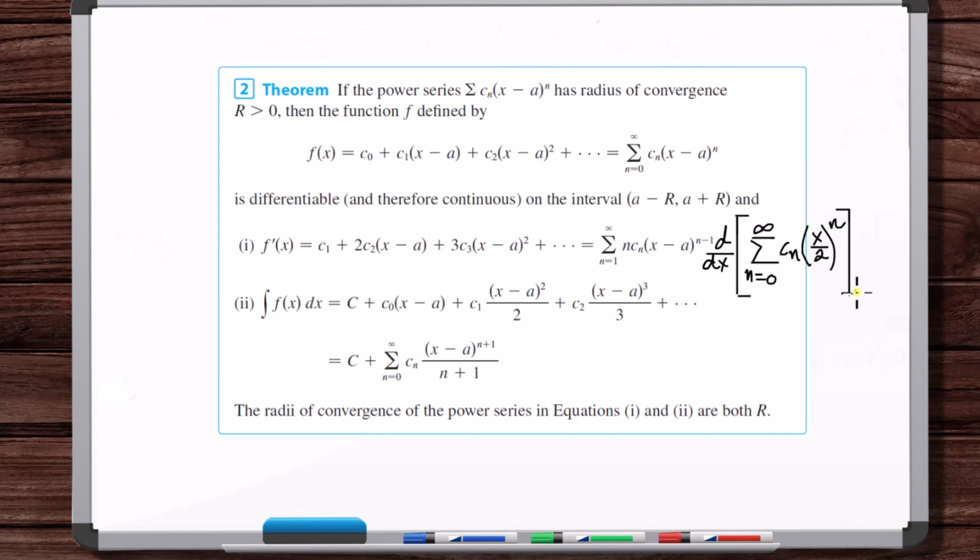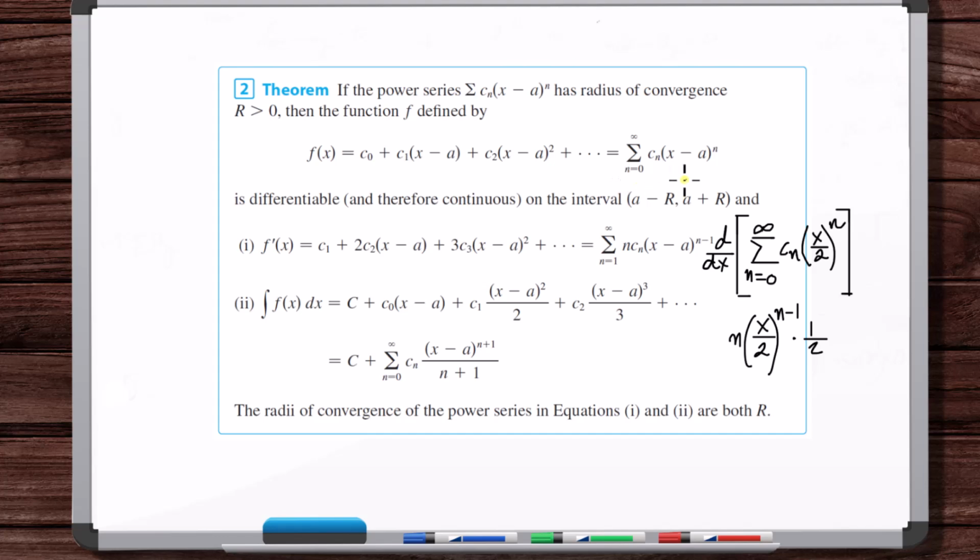Well, okay, you'd bring down the n, times x over 2 to the n minus 1, but then just be careful because now we need to use the chain rule, times the derivative of this. What is the derivative with respect to x of x over 2? It's 1/2.